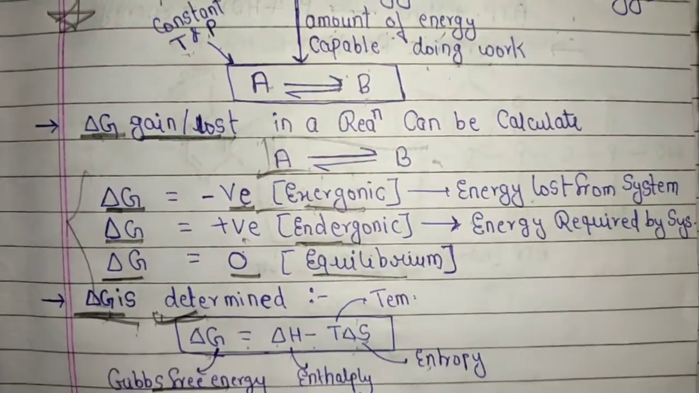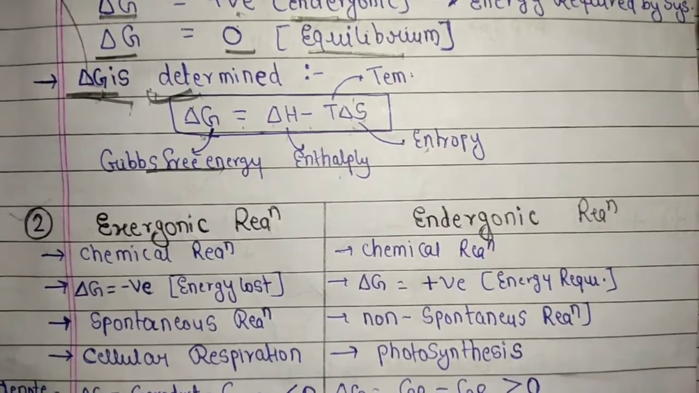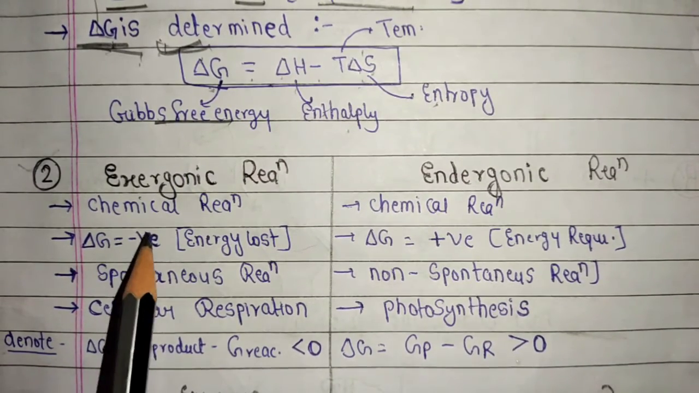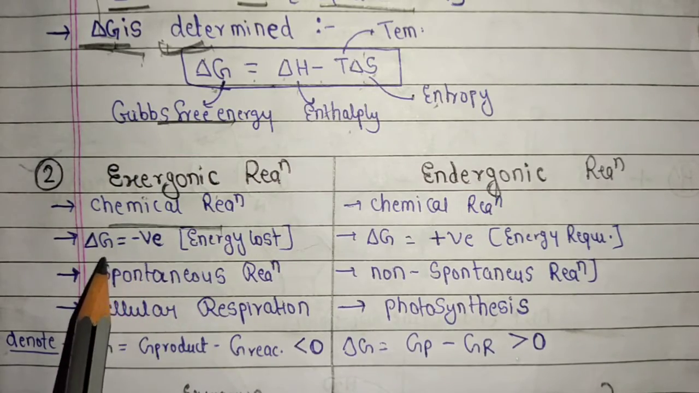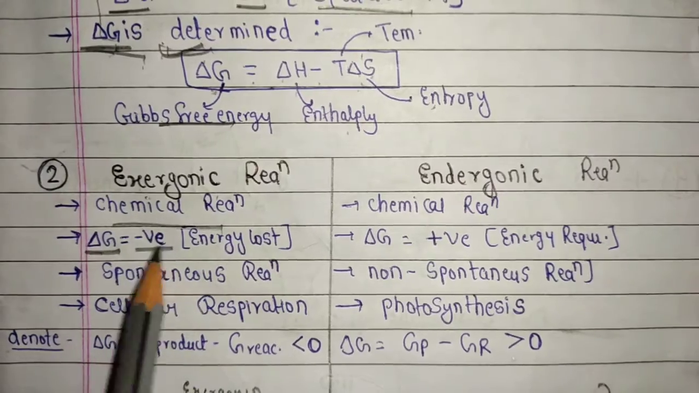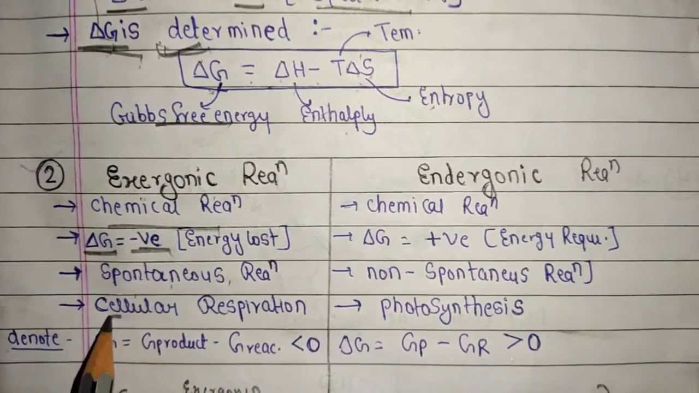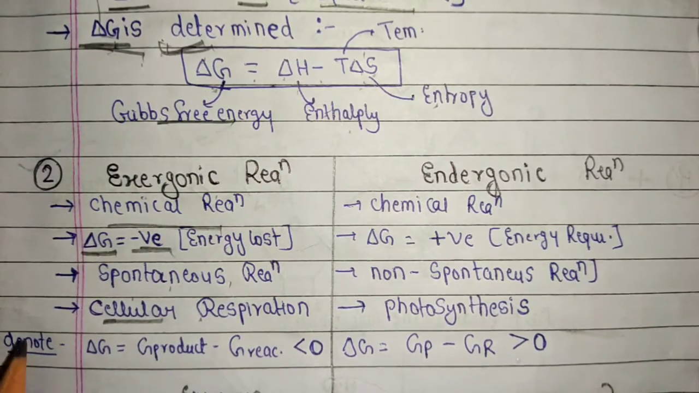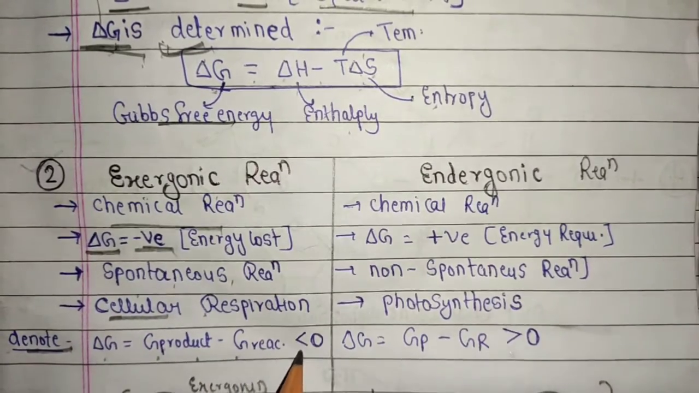I hope you understood. Now let's take a look at exergonic and endergonic reactions. Some key points of exergonic reactions: an exergonic reaction is a chemical reaction in which the energy is lost from the system. That's why del G is negative, and it is a spontaneous reaction. An example is cellular respiration, and it is denoted by del G equals G product minus G reactant is less than 0.